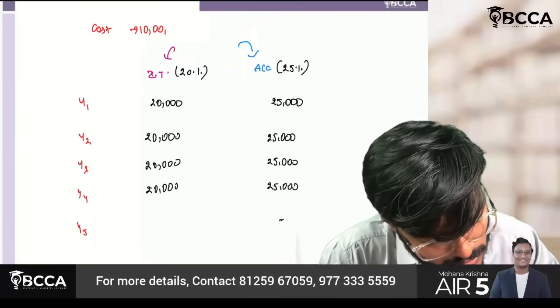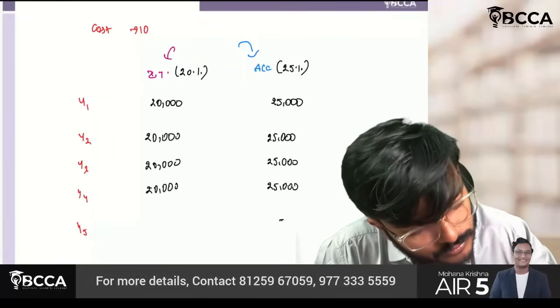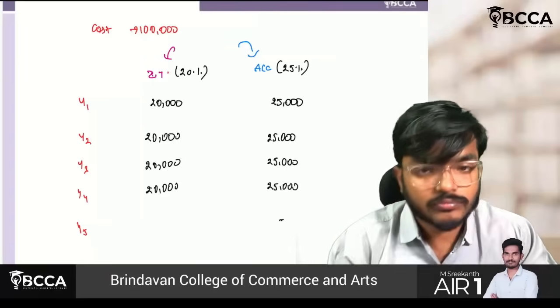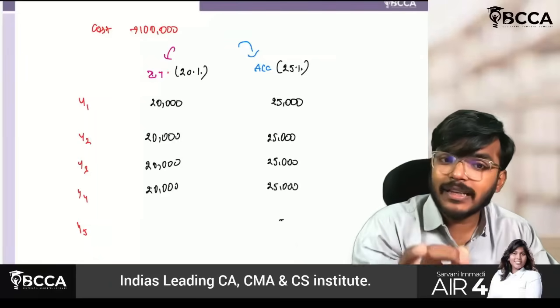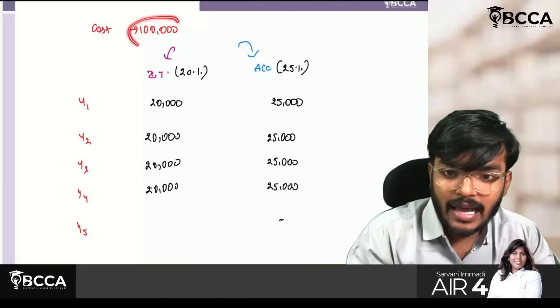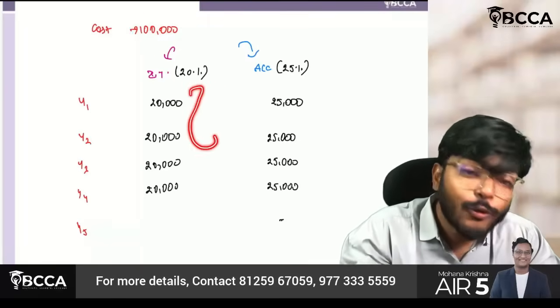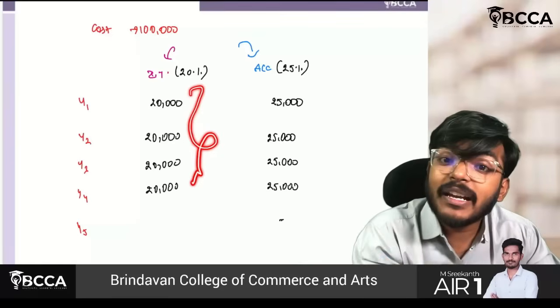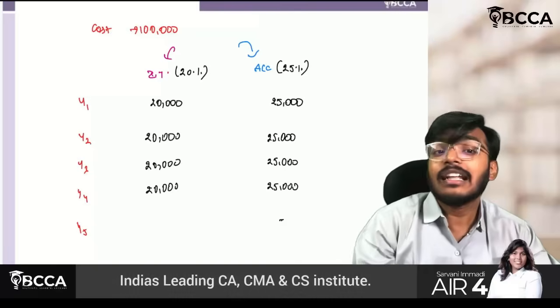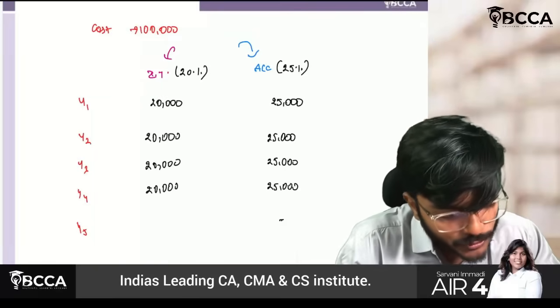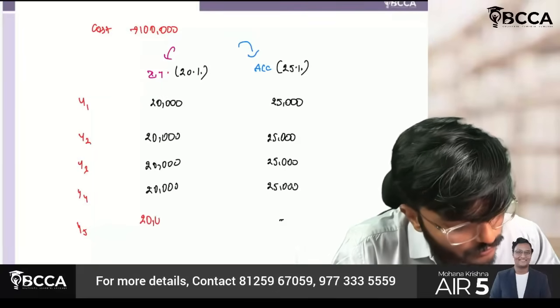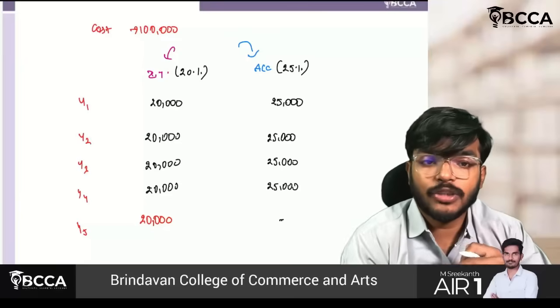Think 1 lakh, 1 lakh, 1 lakh, 1 lakh, 1 lakh. Now understand. Sir, as per income tax, the asset value is 1 lakh. But after completion of 4 years, my asset balance has not become zero. It is still 20,000. That 20,000 will be allowed in future.